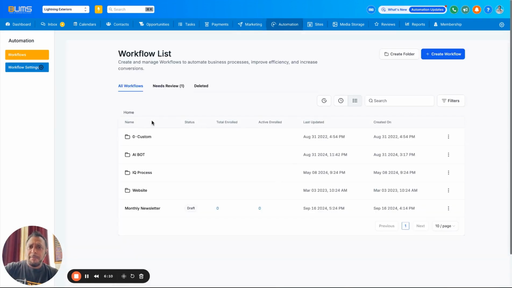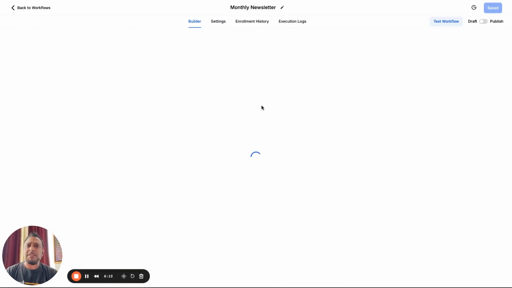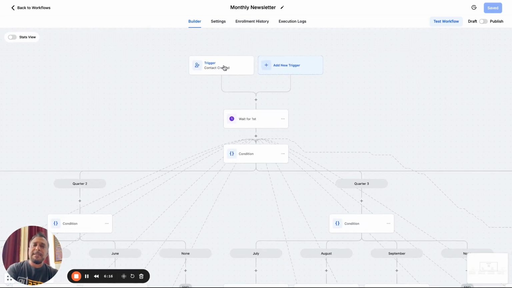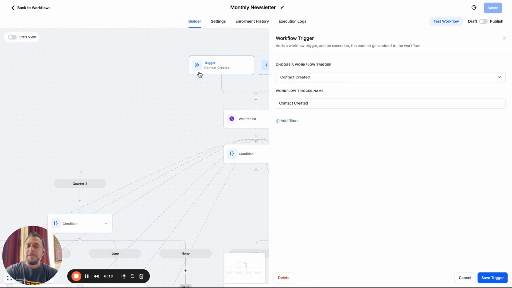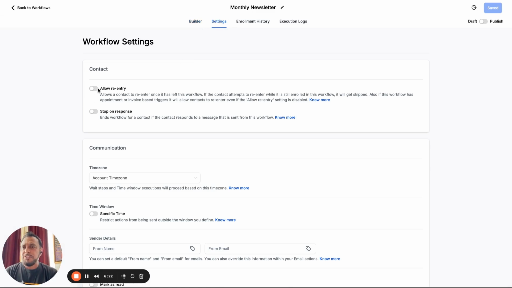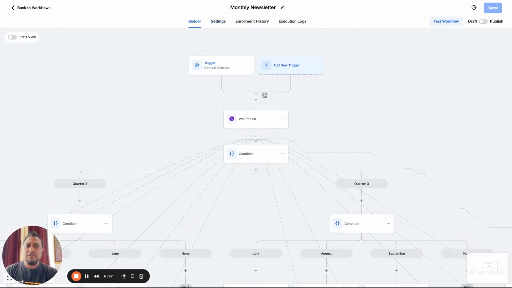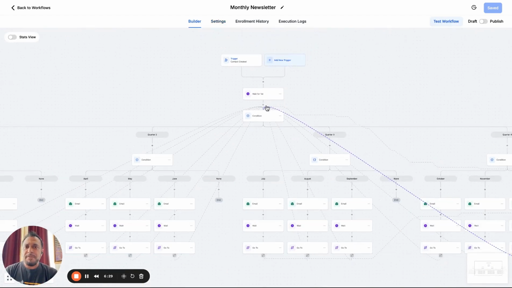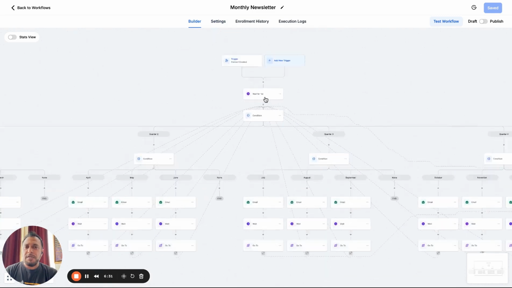We're going to go into our automations. We built a monthly newsletter automation. This monthly newsletter, what I've done is every time a contact is created, they're being added into this list. One thing to know, I don't allow re-entry. That way there's no duplication in case a contact gets recreated. So I'm going to go here, contact created, and it's going to say, wait for the first of every month.